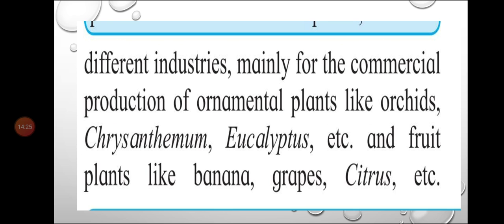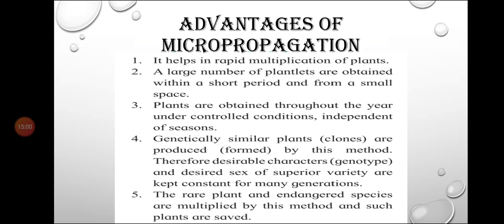Okay, and in different industries, mainly for commercial production of ornamental plants like orchids, chrysanthemum, eucalyptus, etc., and fruit plants like banana, grape, citrus, etc. So with the help of micropropagation technique, many ornamental, means decorative, plants like orchids, chrysanthemum and eucalyptus are made, and fruits like banana, grapes and citrus are cultured. Okay, so we will study now the advantages of micropropagation.